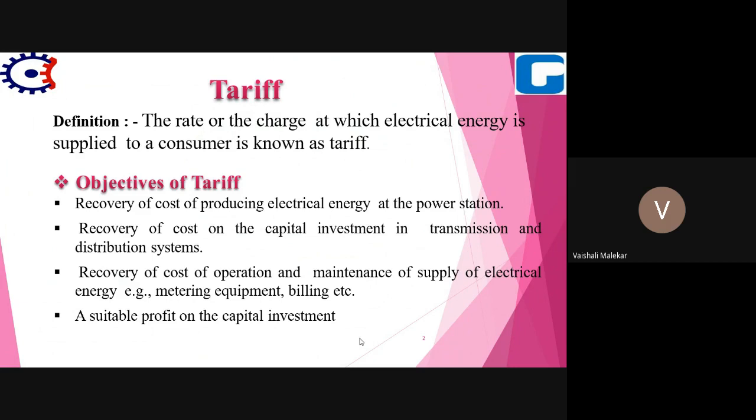Maintenance is also an important factor, because regular maintenance is required for the equipments in the generating station.